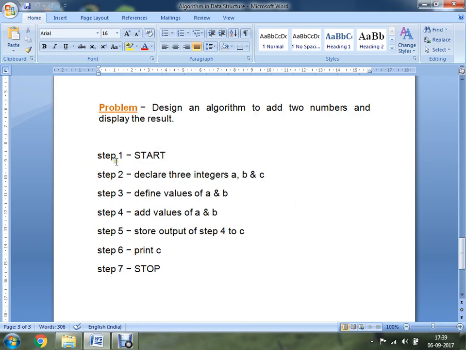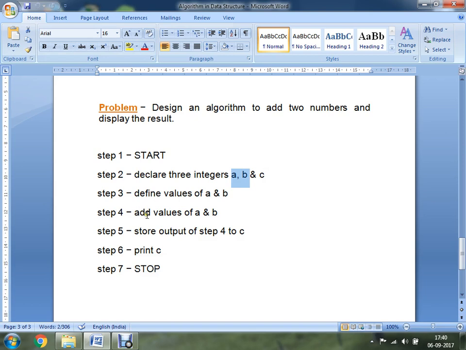You have to make use of steps. So your step one will be start. From this point you are going to start your algorithm. In step 2, you are going to declare three integers a, b and c. Or what you can do is you can make use of a and b as well. You don't need a third variable for addition. So it's up to you. So in step 2, you have declared three integers a, b and c. And in step 3, you have defined values of a and b. You can either take input from the user or define them yourself.